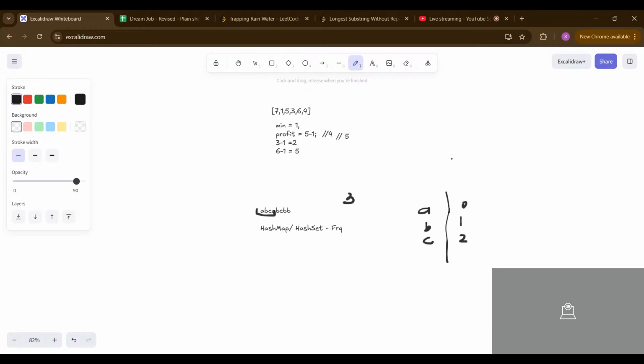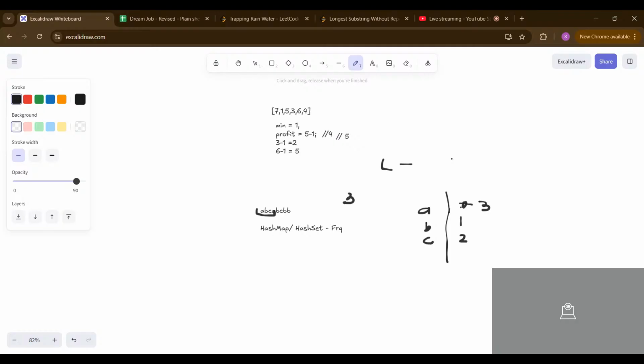Okay, we have 3 right now. But our left pointer is still here. Now you can see a is repeated. So we have to change a's index to 3, and we have to shift our left pointer, meaning our window, to the earlier a's index plus 1.